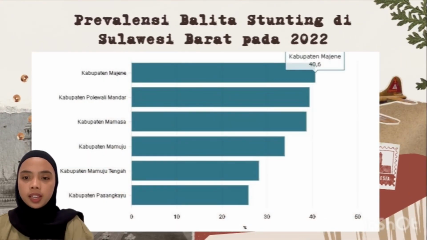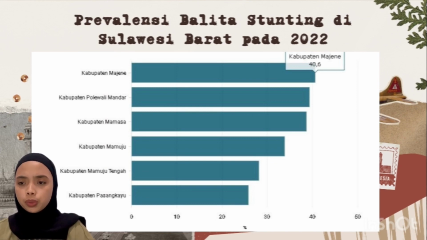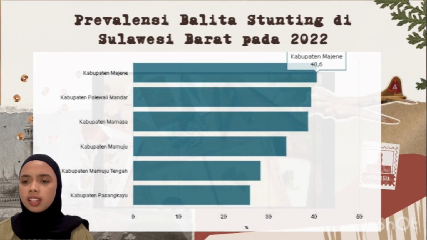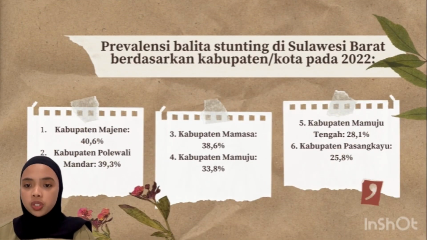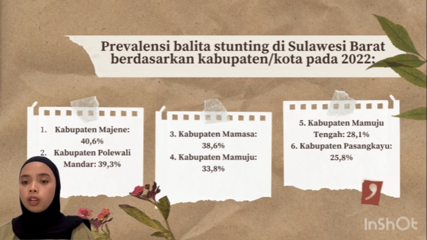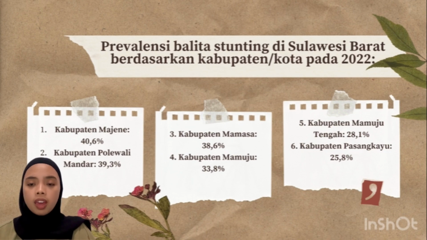The following is the prevalence of stunting under 5 in West Sulawesi in 2022. As we can see in the table below, stunting in Majene Regency occupies the first position, and so on to other areas in West Sulawesi such as Polewali Mandar Regency, Mamasa Regency, Mamuju Regency, Central Mamuju Regency, and Pasangkayu.